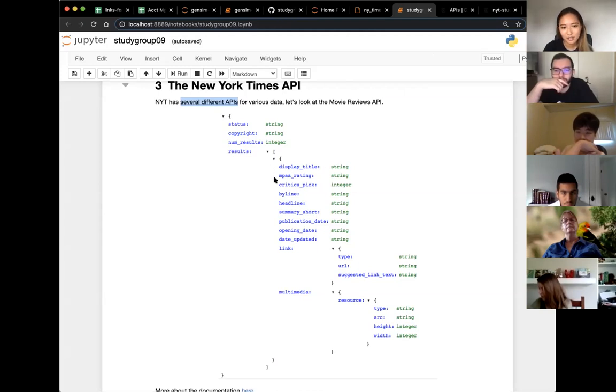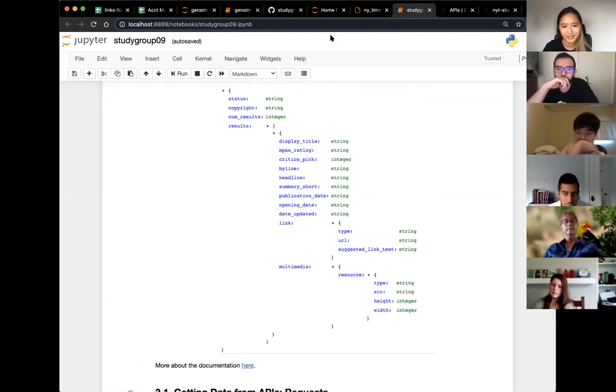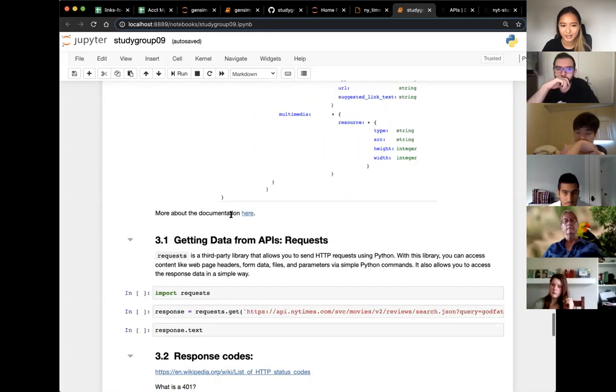We have the title, the MPAA rating, which is whether it's rated G, PG or R, the critic's pick, headline, when it was published, when the movie came out, all that information is here. So knowing that, this is the kind of JSON that we're going to be dealing with. And I'm going to open up this documentation because we're going to be referring to it a bunch later.